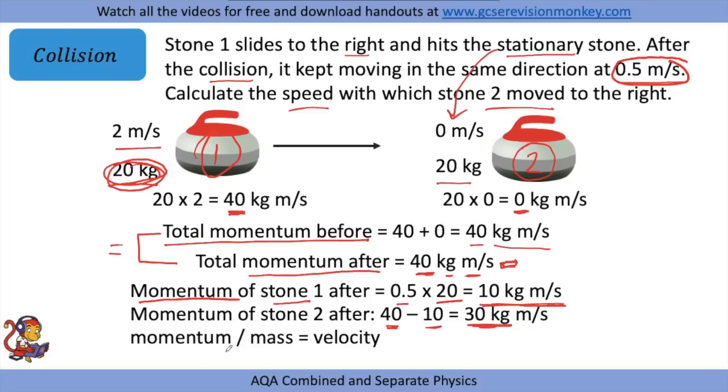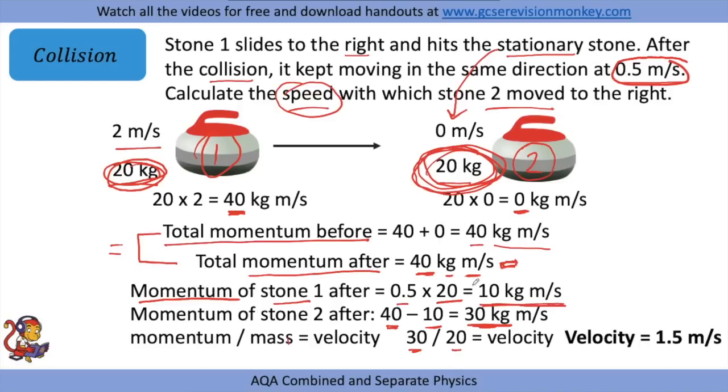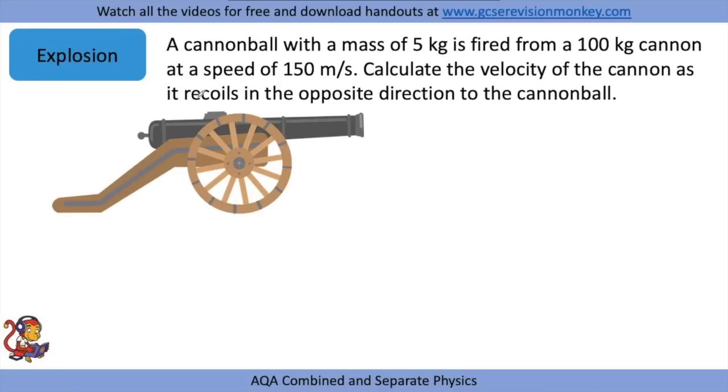So for stone 2, we can calculate the speed or velocity with which it moves to the right, because momentum equals mass times velocity, rearranged, gives us momentum divided by mass equals velocity. So if we take the momentum of 30, divide by the mass of the stone, which is also 20, this tells us that stone 2 moved away with a velocity of 1.5 meters per second. Now let's look at an explosion example.